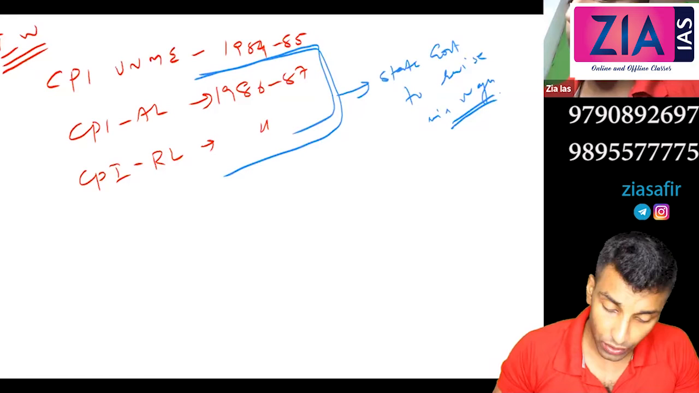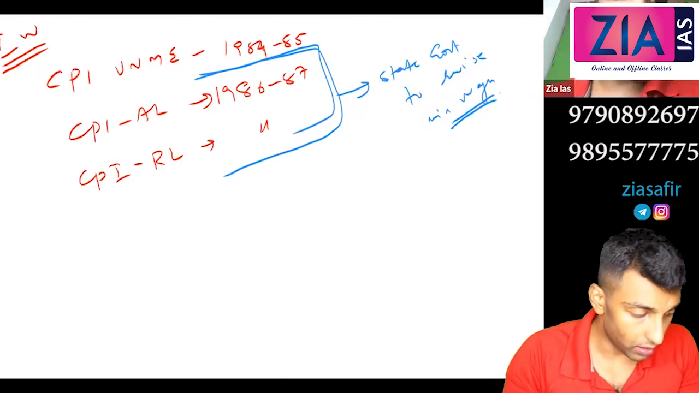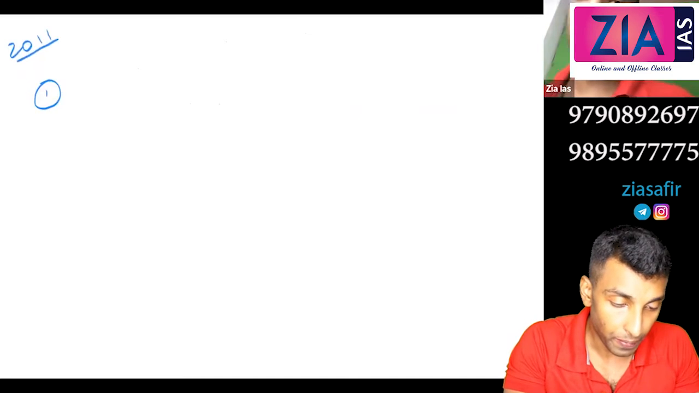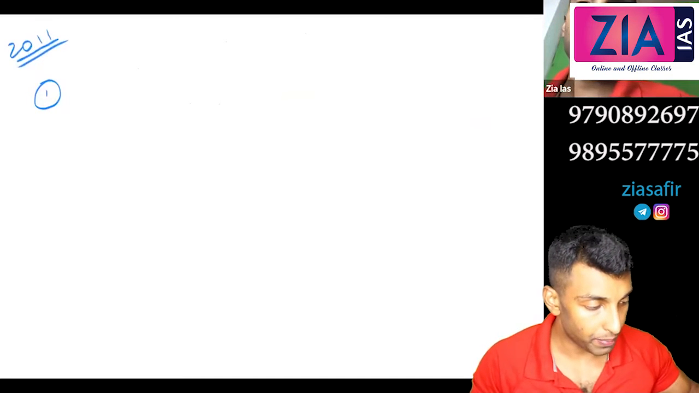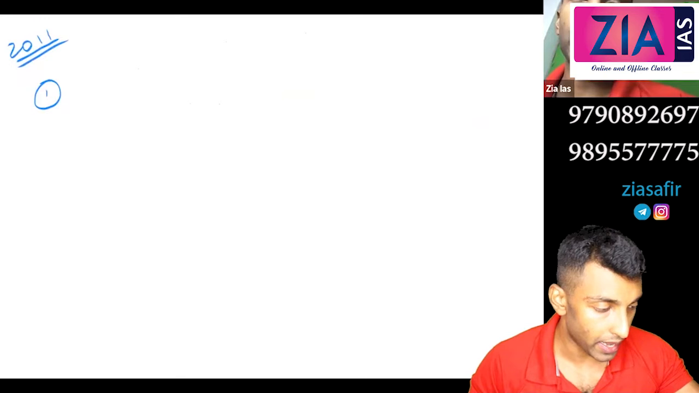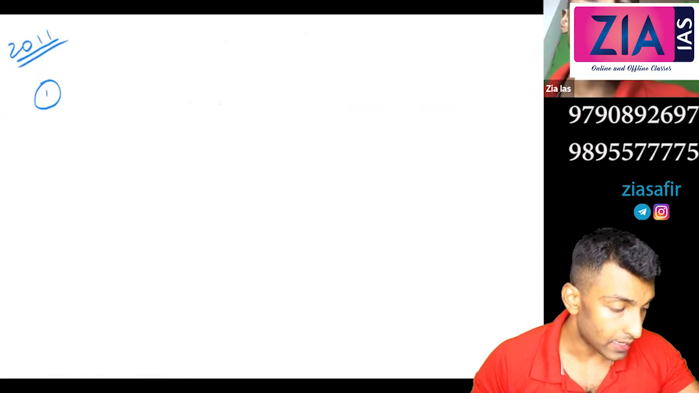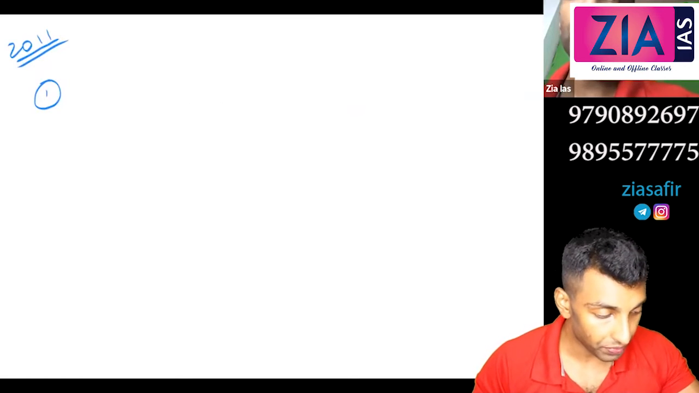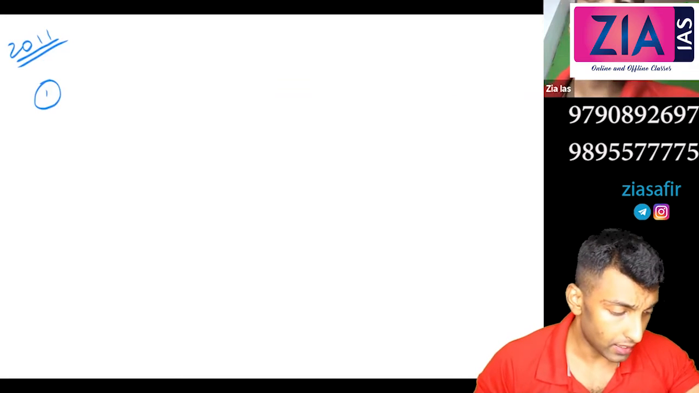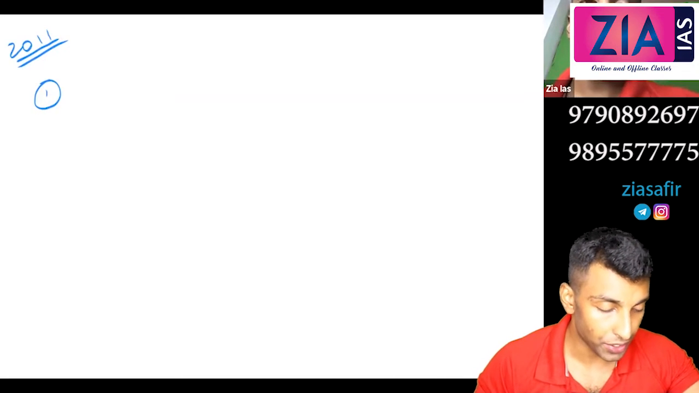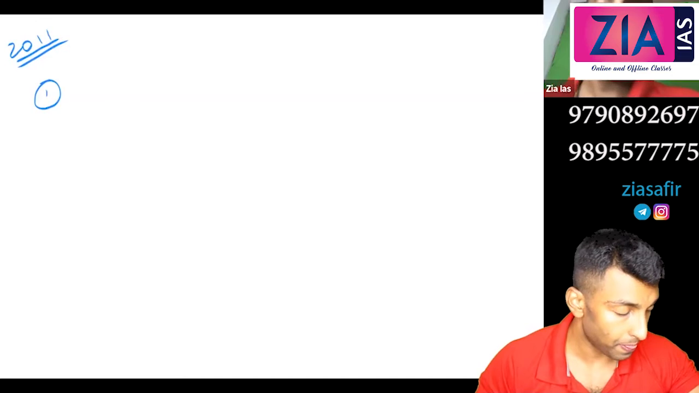Okay. Now in 2014, three more CPIs were introduced. So one you can write in 2011, not in 2014. In 2014 also three more are coming. So in 2011, first you write 2011. Already we discussed four: CPI industrial worker, CPI UNME, CPI AL, CPI RL, rural labor. Now write three more. In 2011, the Central Statistical Office, CSO, introduced three new CPIs.